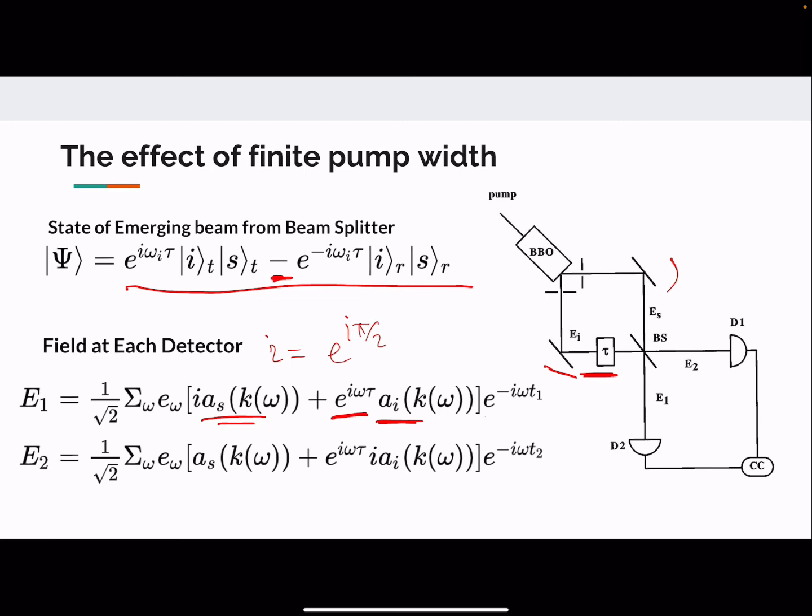We can clearly see that the signal photon can reach detector 1 only after getting reflected from the beam splitter. Similarly for E2, the signal photon reaches by getting transmitted through the beam splitter, so this time we don't have any iota factor associated with it, but we have an iota factor associated with the idler photon because it reaches after getting reflected from the beam splitter. So we have this iota factor here, and this exponential iota omega tau is just this tau delay.